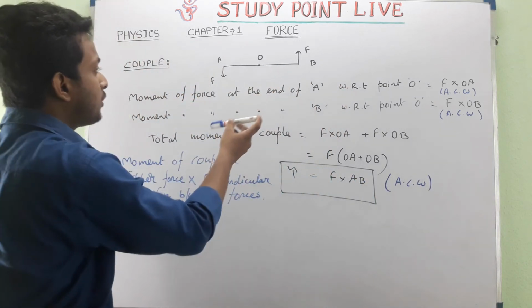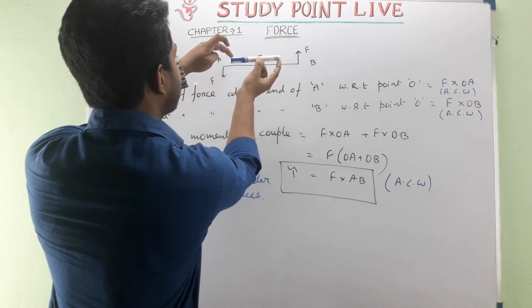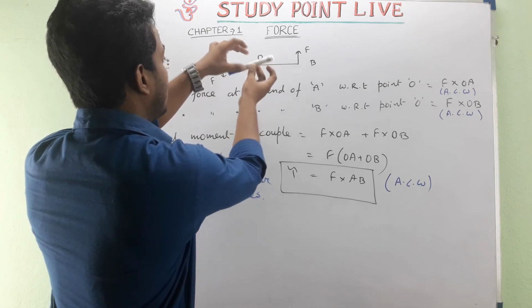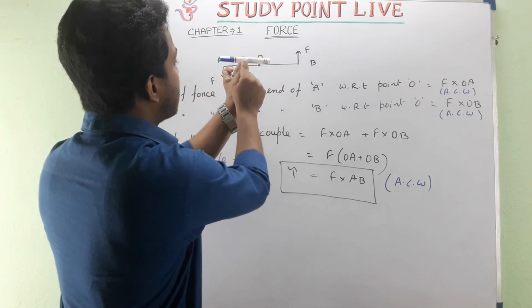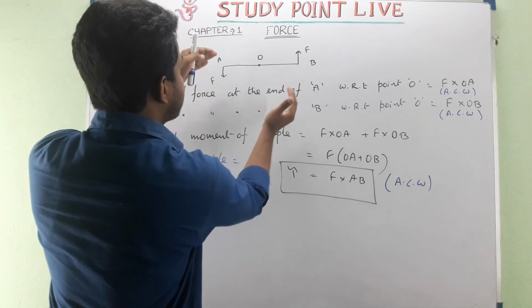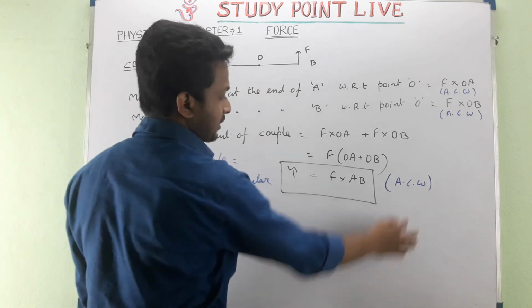Now you can see from here also, this point is fixed and we are giving a force over here and a force over here. So by applying a couple of force, the object will try to rotate with respect to this fixed point. The object will try to rotate. And as you can see, the total direction of force will be in anti-clockwise direction.